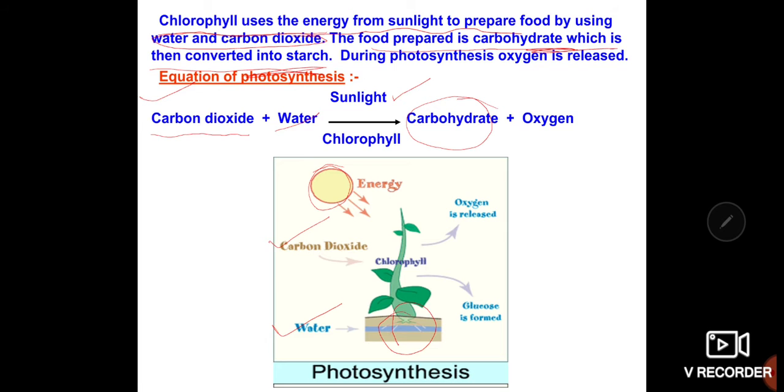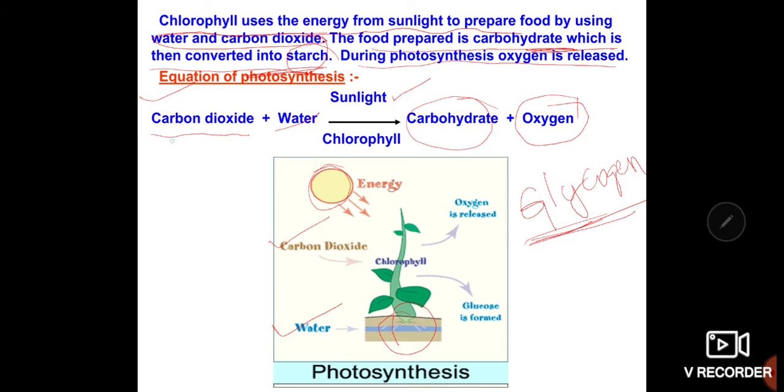So keep in mind, the plants always store the food in the form of starch, and in the case of animals, the energy stored is always called glycogen. So in plants it is starch, and in animals the food is stored in the form of glycogen. And during photosynthesis, oxygen is released into the air. So this is the byproduct of photosynthesis. So this reaction is very important.